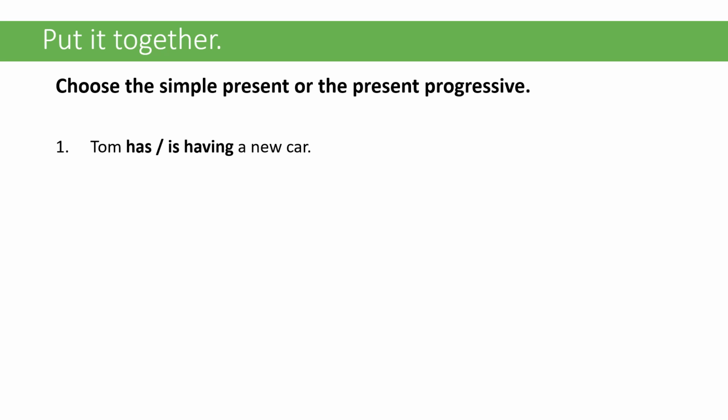When it is describing an experience, it's an action verb. So in this one, we're not looking for clues like everyday or habitual activity and right now. We're just looking at these verbs. So in this one, it should be Tom has a new car because we're talking about ownership, and that's non-action.